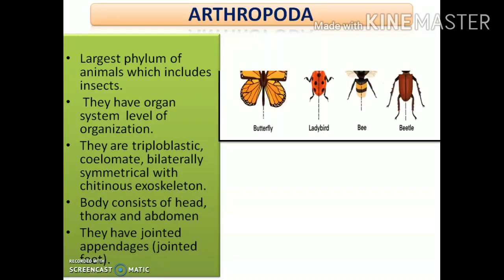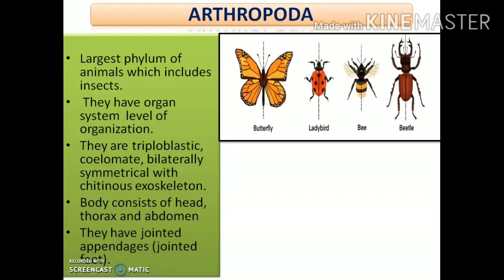So here's a diagram. You can see that some of the animals or insects belonging to this phylum have been shown here, and you can see that all of them are bilaterally symmetrical. Can you see in each of them one line is drawn, one axis has been shown, right?